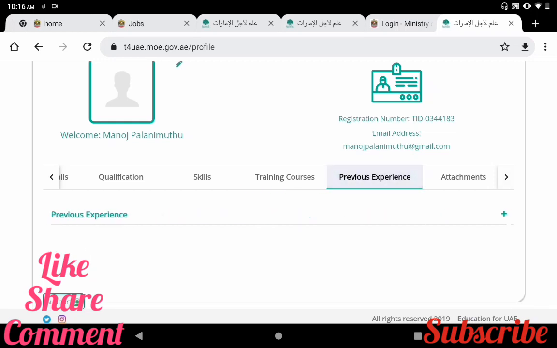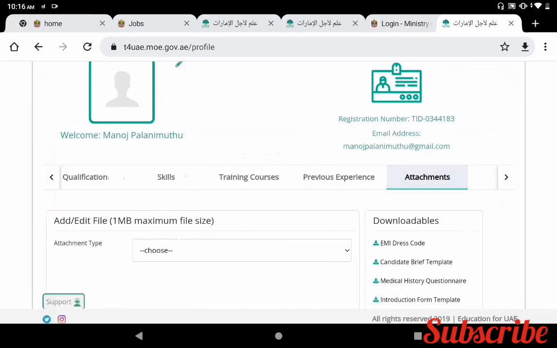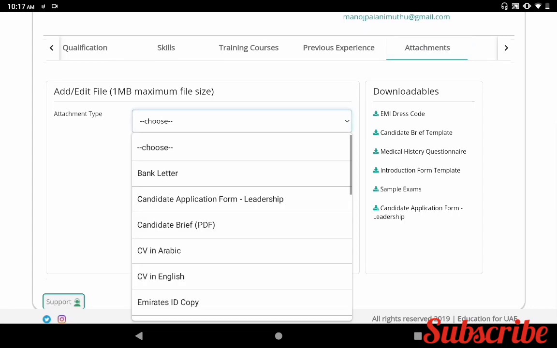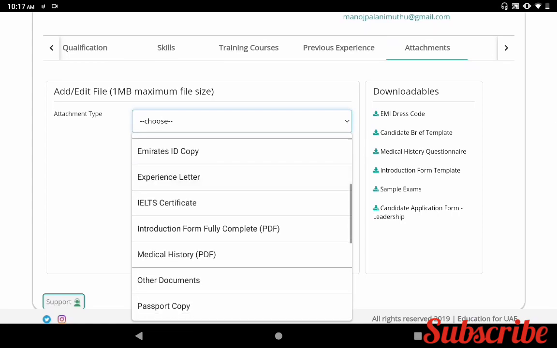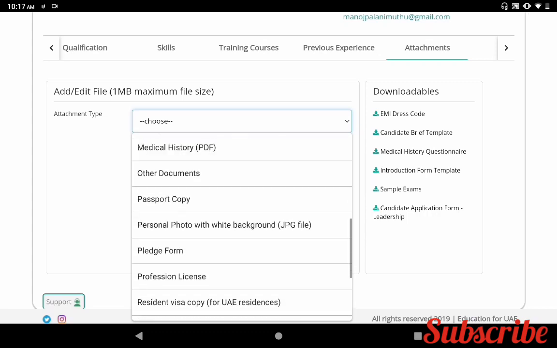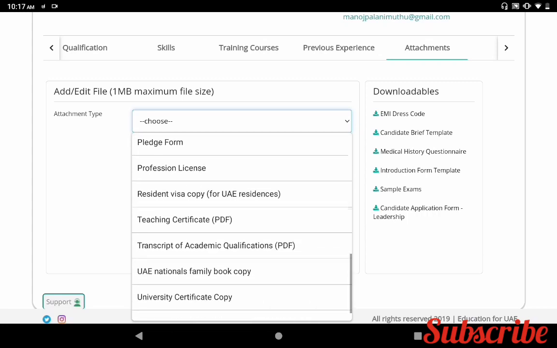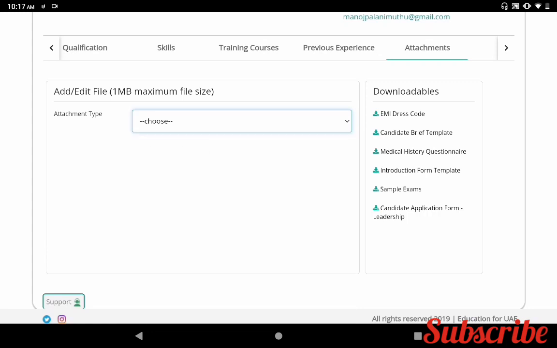Previous experience. Initially you can create your profile first. Only once you have created your profile can you submit the job applications. Attachment type: what documents are needed? First one is candidate application form, leadership, candidate brief, CV, experience letter, IELTS certificate if you have, introduction form fully complete and medical history, other documents, passport copy, personal photo with white background, teaching certificate, university certificate copy. All the documents you can upload one by one.